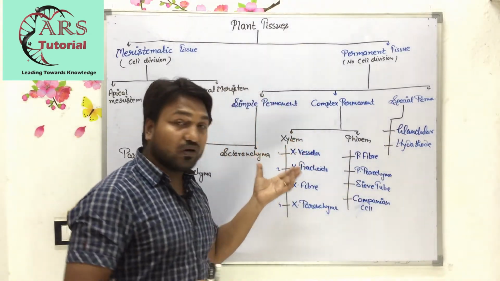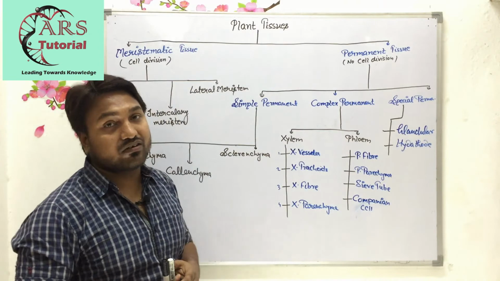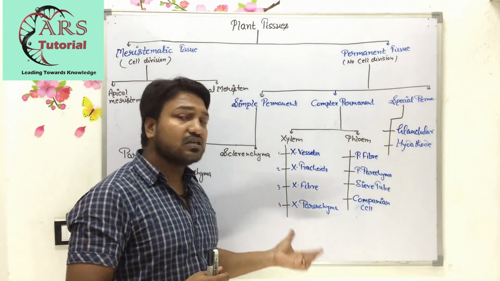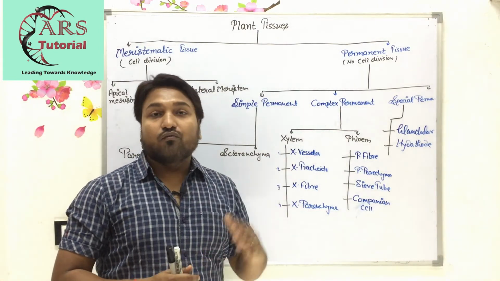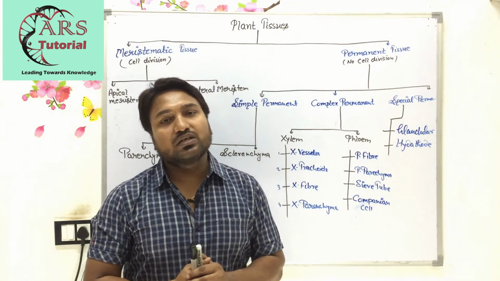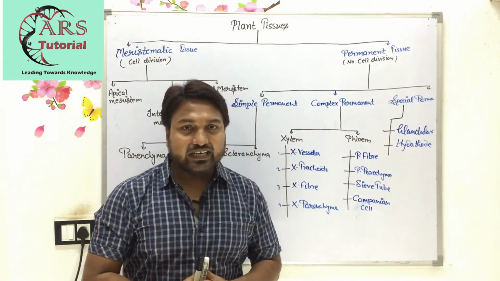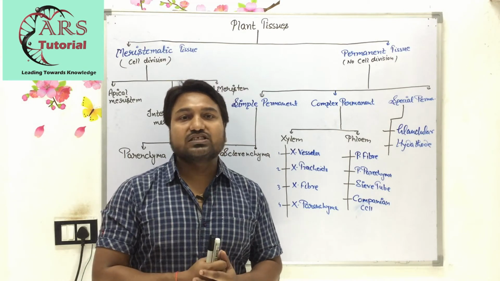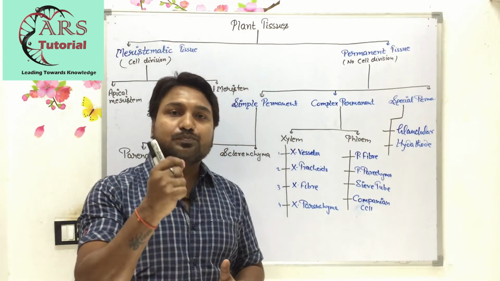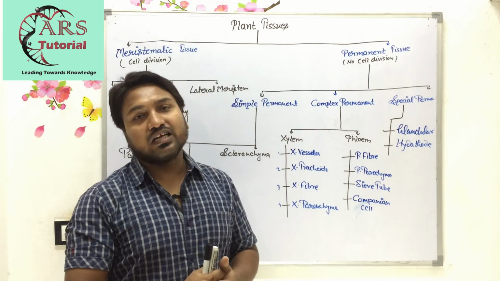Xylem, you know, is responsible for the transportation of water and minerals from the roots to the leaves. Why does xylem transport water and minerals from the roots to the leaves? Because leaves are the area where chloroplast is present and the photosynthesis process occurs in the leaves.